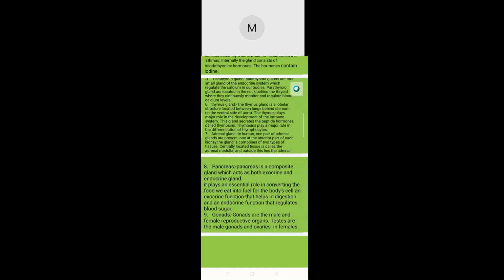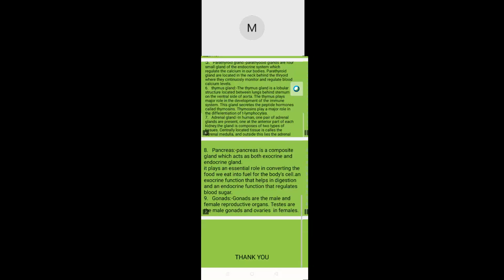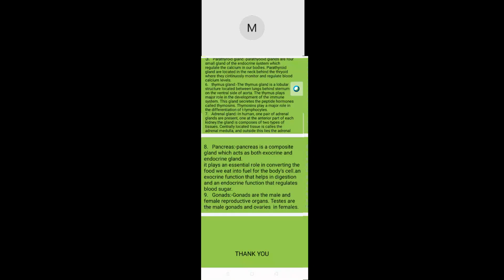It plays an essential role in converting the food we eat into fuel for the body cells, with an exocrine function that helps in digestion, and an endocrine function that regulates blood sugar. And the last one, the gonads. Gonads are the male and female reproductive organs. Testes are the male gonads and ovaries the female.